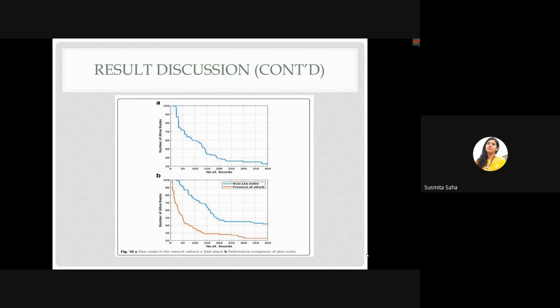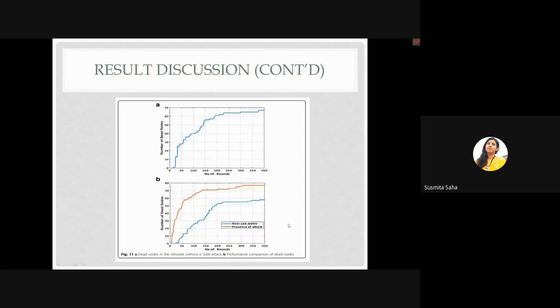Alive nodes. Nodes with sufficient energy to move the data are called alive nodes. More alive nodes are needed for sufficient data transmission. Here, alive nodes in the network without a Sybil attack. Performance comparison of Sybil nodes.